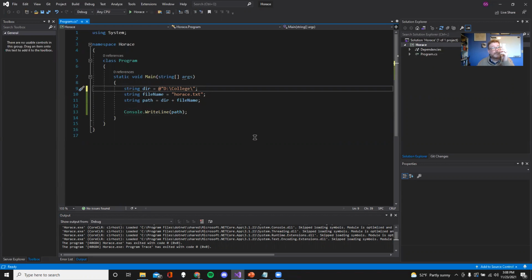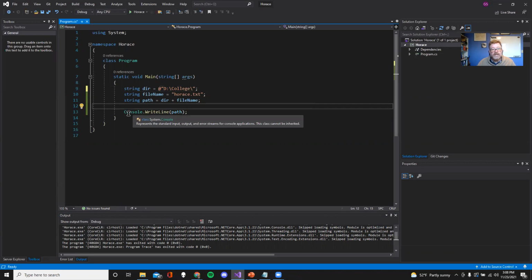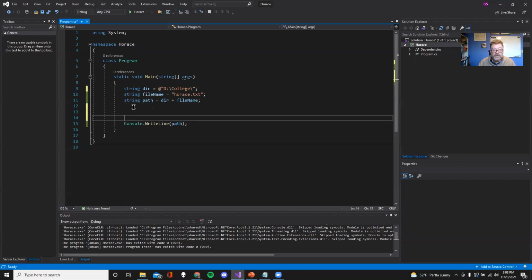I now want to basically read and I want to write. All right, so I want to read and I want to write. So let's go over here, and I'm going to create a string called poemLine, and that string is going to be nothing. Yeah, there's my string. And so what I want to do is read into that.